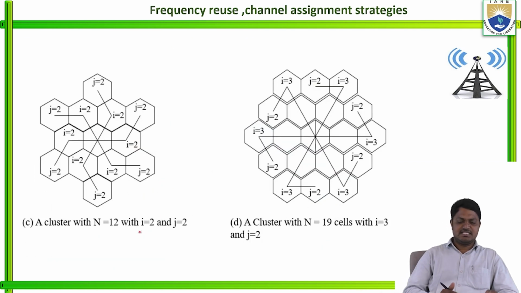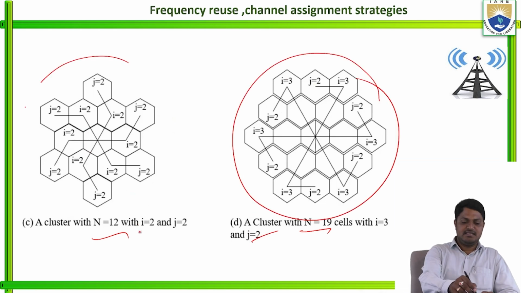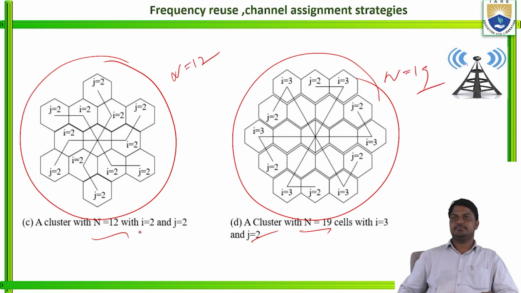These are the same. For cluster size N equal to 12, what is the i value and what is the j value? At the same time, for cluster size 19, the cell's i value is 3 and the j value is 2. This is the structure of the cluster when N is equal to 12, and this is when N is equal to 19. Clear?